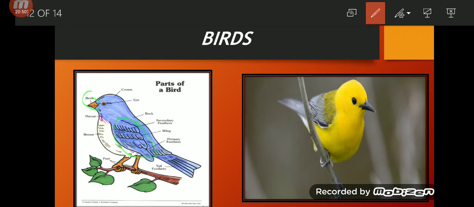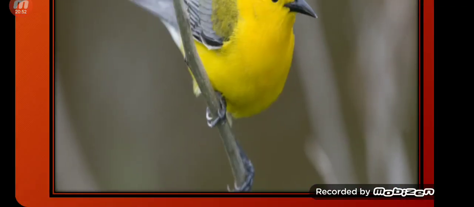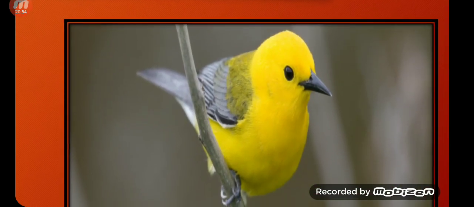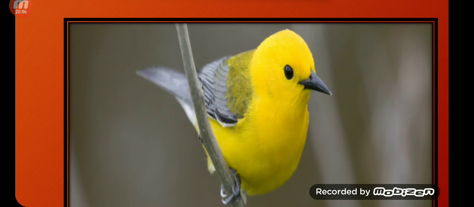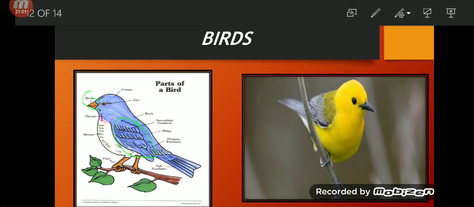Okay, in this picture, can you see that there is a beak, there is a wing, but this fluffy area, all this on its body, it's fluffy, it's very soft and smooth because it has a lot of feathers on its body.